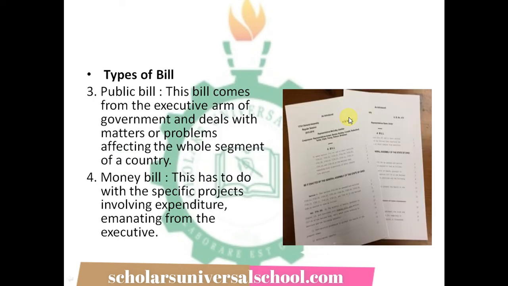Then the other one is the money bill. This has to do with specific projects. The bill is formulated or designed for specific projects in the country that the executive is intending to embark on, to spend some amount of money on. So the governor or the president, which is the executive arm of government, cannot just spend on any project just like that without presenting the money bill before the legislative house for thorough scrutiny or examination in order to become a law for such executive arm of government to embark on such a project.